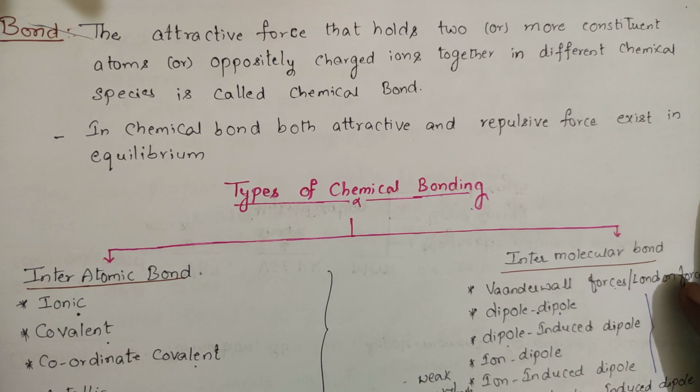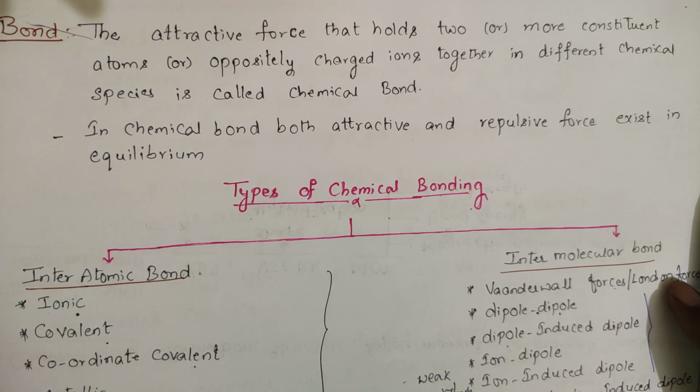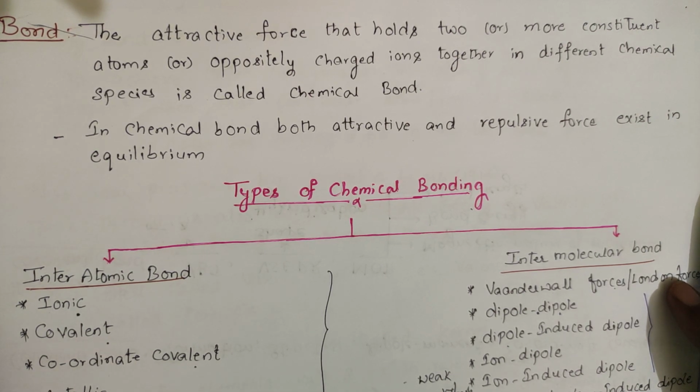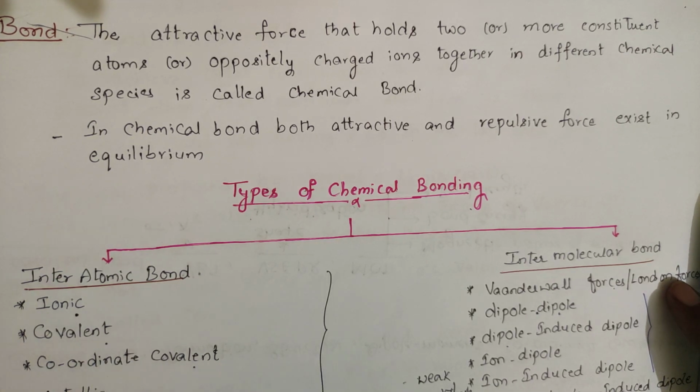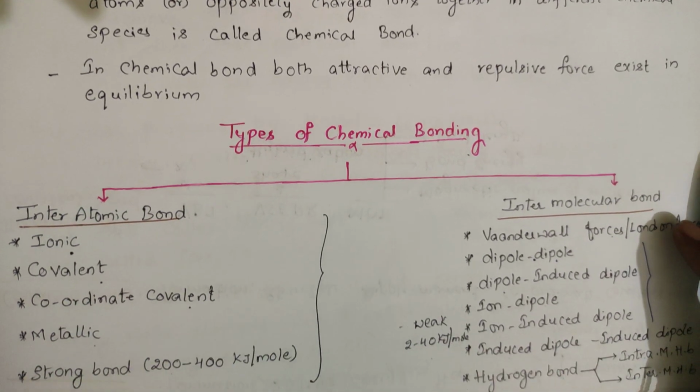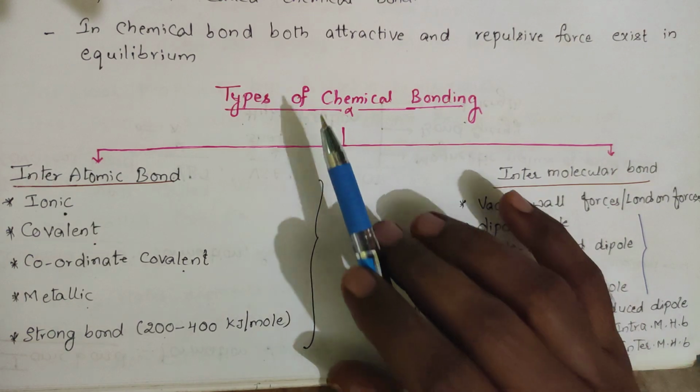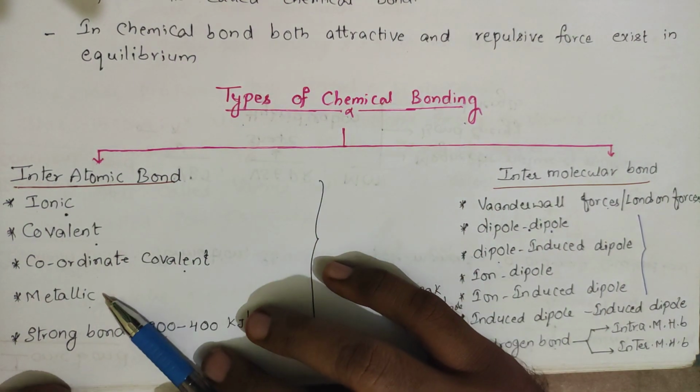What happens if the attractive force is dominant? If the attractive force is dominant, the two will combine and form only one atom. If the repulsive forces are dominant, they will repel and go far apart, so there will be no formation of bonding.